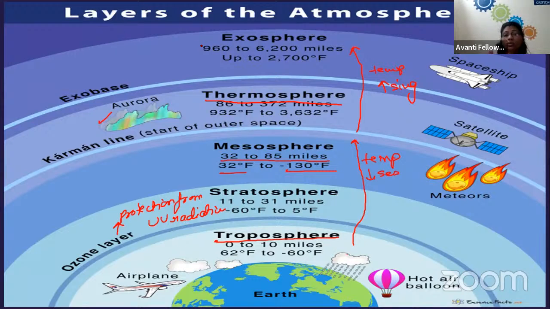And the last one is the exosphere. The exosphere is the outermost layer of our atmosphere, and it was found that the exosphere is just a part of space. Here the temperature is very high, and there is a very thick line between the thermosphere and exosphere, which is known as the exobase. You can see the difference in the temperature. Okay.